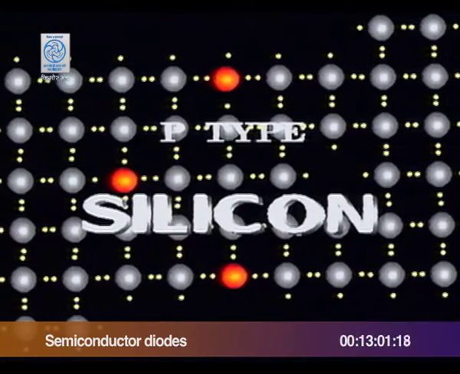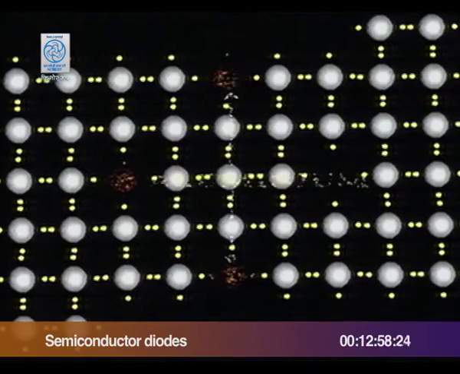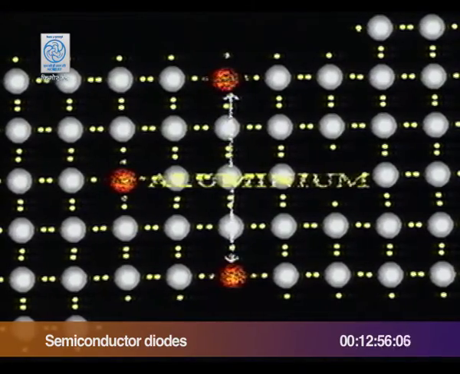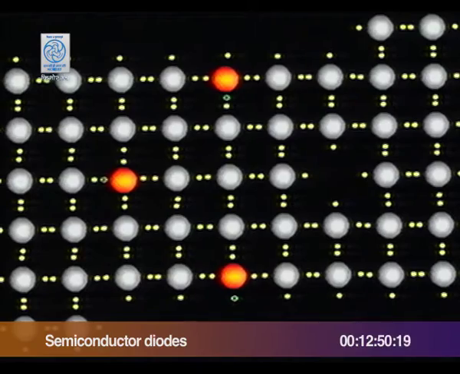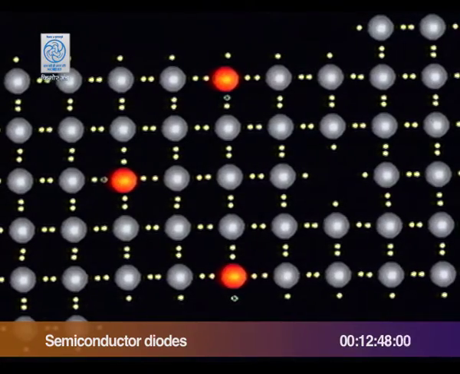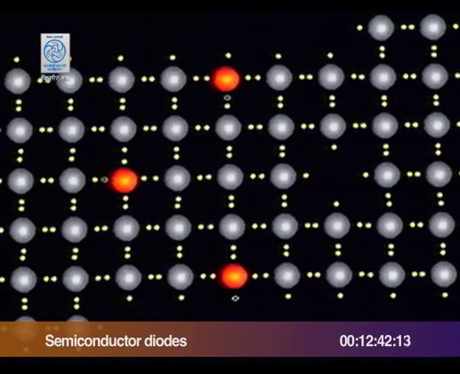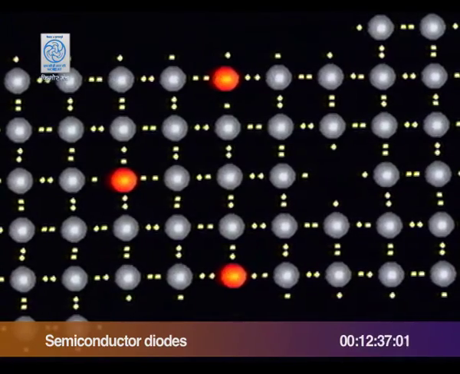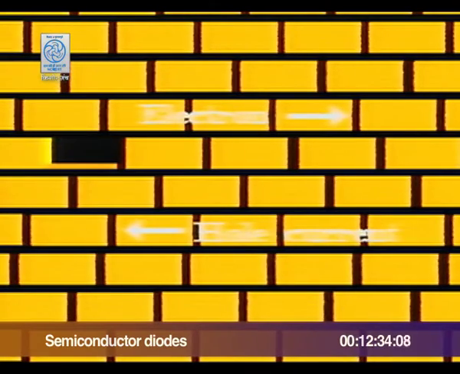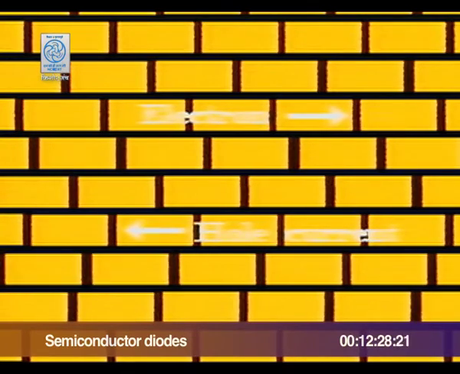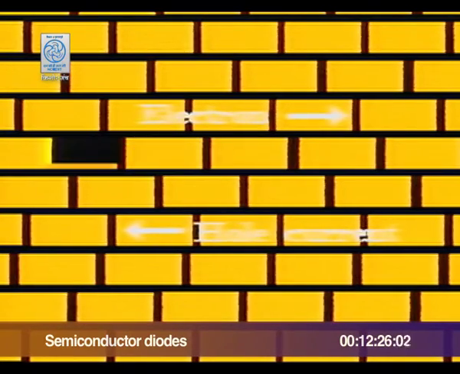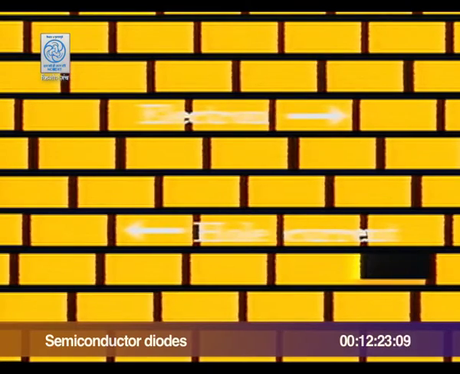To produce a P-type semiconductor, the semiconductor metal is doped with aluminum, which has only 3 electrons in its outer shell. This produces sites in the matrix which have 1 electron less. Such sites are called holes, which can be filled up with electrons. The holes in a semiconductor help in electric conduction by a different mechanism, as you see now. Here, as the holes move backwards, the electrons move forward.